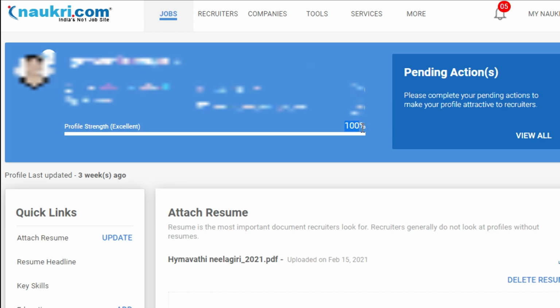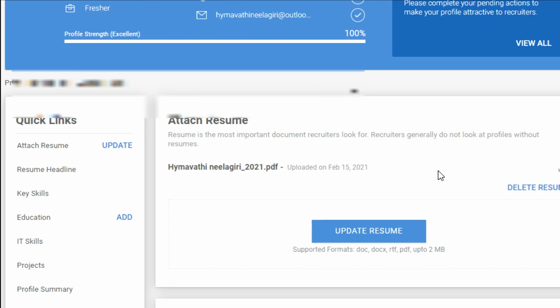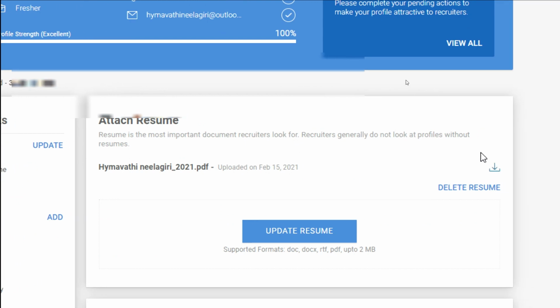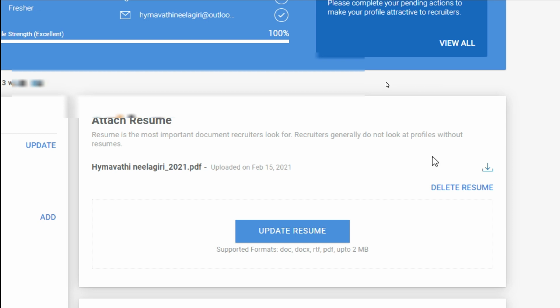And you might ask, what makes the profile strength 100%? When you fill all the sections, or when you fill most of the sections, you will get a 100% profile strength. Let's go through each and every section in the profile, and let's examine what you need to fill.